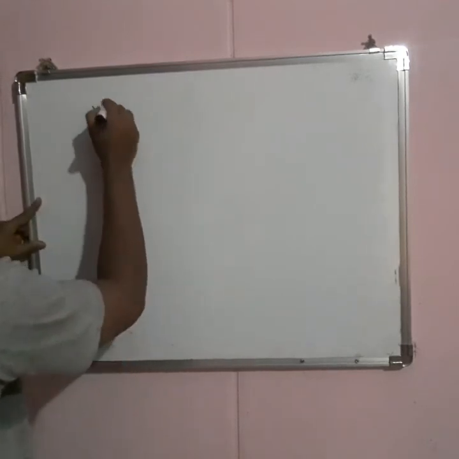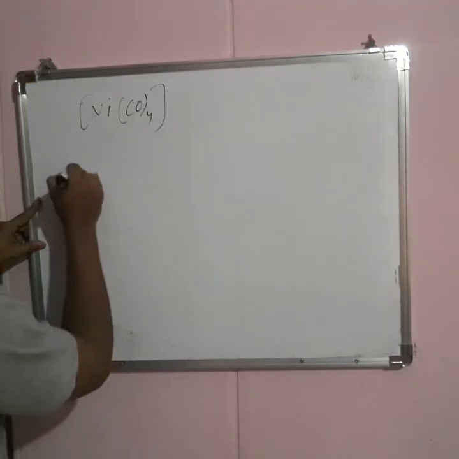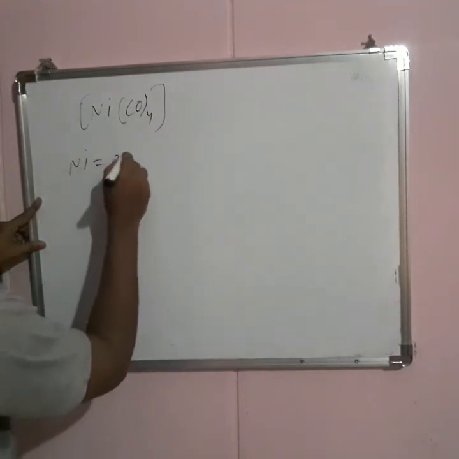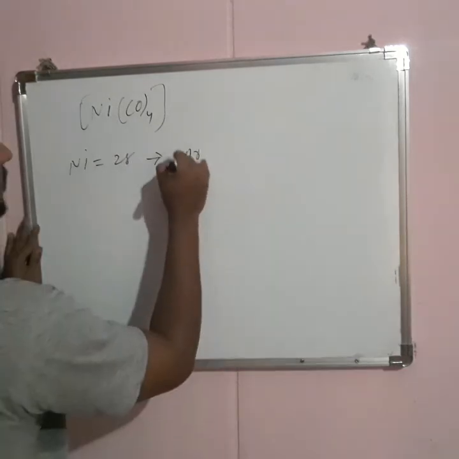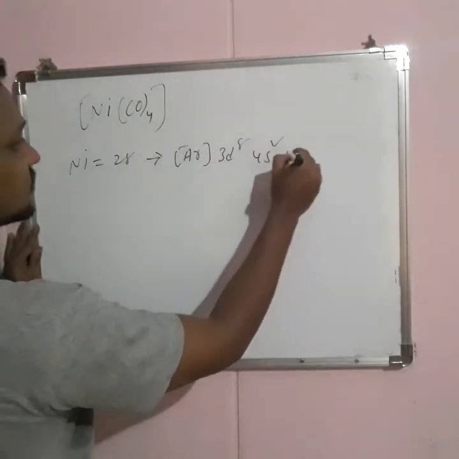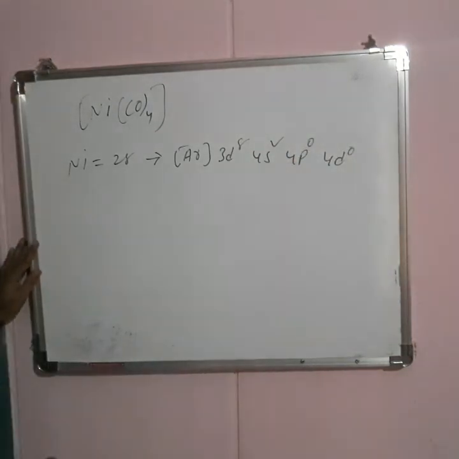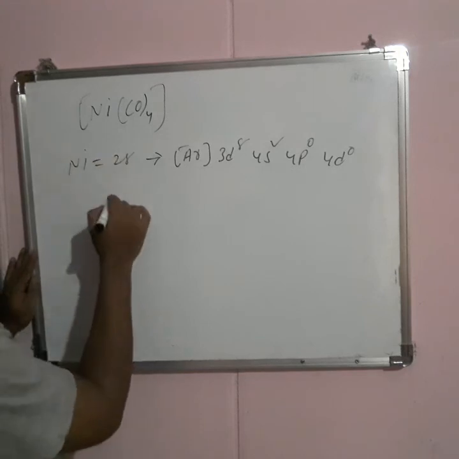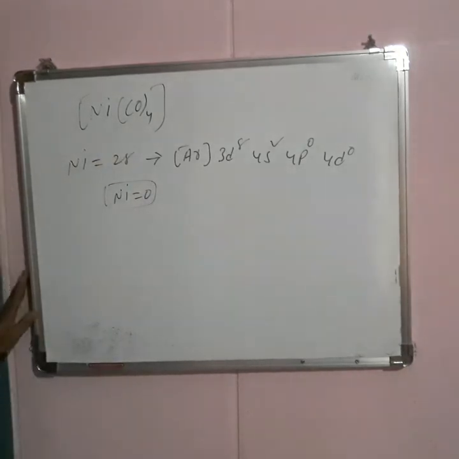Ni(CO)4. The nickel atomic number is 28 and it has argon 3d8, 4s2 and 4p0 and 4d0. Now here the oxidation state of nickel is 0, so there is no losing or gaining of electrons.